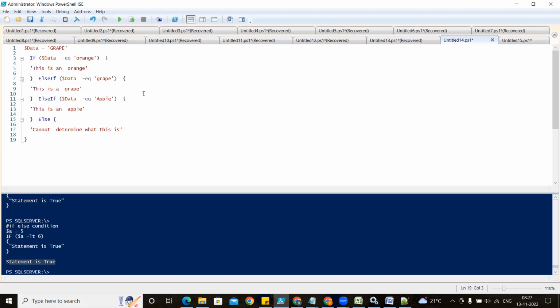Like if I have pressed here, I have passed one variable. In this I am passing grape. So first, it will match here whether this data is equal to grape.